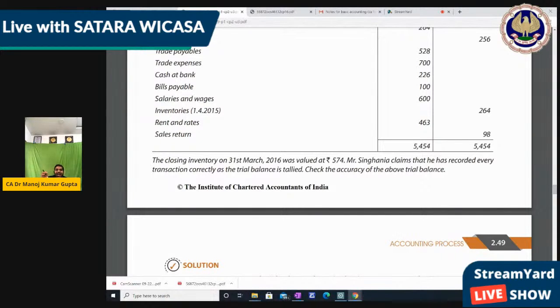So what is rectification of error? Whatever mistake we had made, you just correct it. So we are going to correct it. Whether his trial balance is tally or not, there are still 6 mistakes which we are going to correct. Now, Singhania claimed that he recorded every transaction correctly as the trial balance is tallied. Check the accuracy of the above trial balance.